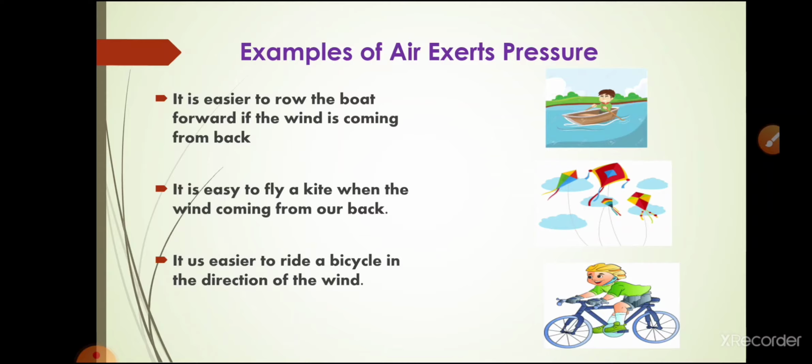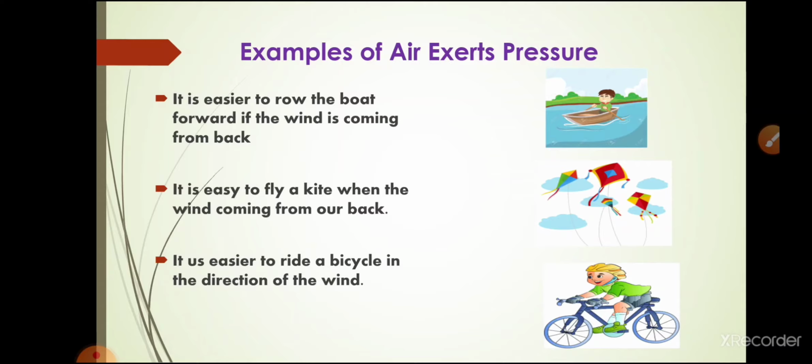This is because the wind coming from our backside strikes the kite and exerts pressure on the kite to make it fly higher and higher, and without the pressure of the blowing wind the kite will fall to the ground. It is easy to ride a bicycle in the direction of the blowing wind because the wind exerts a force or a pressure on us in the same direction in which our bicycle is moving, and because of this it makes our bicycle move faster.